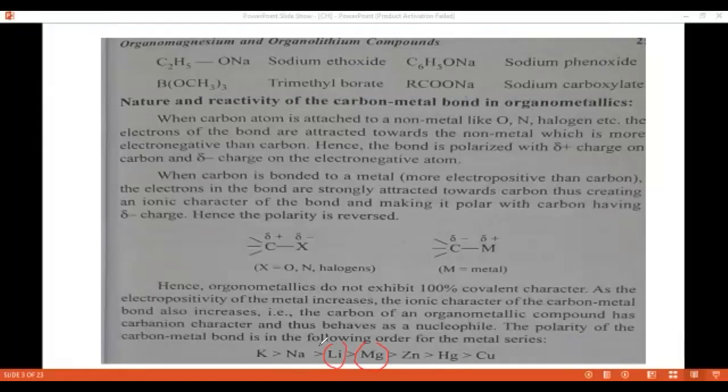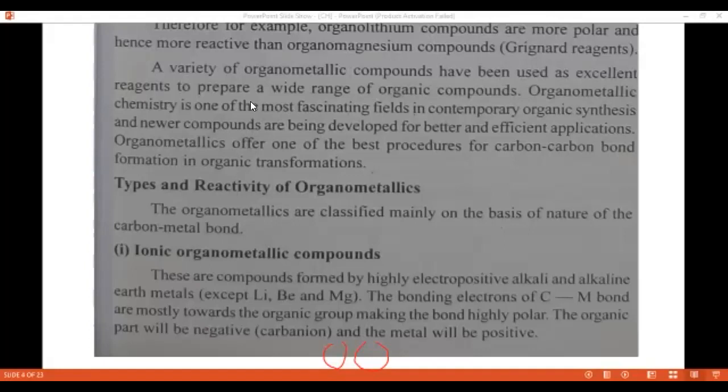In this chapter, we will discuss organomagnesium and organolithium compounds, since organolithium compounds are more polar and more reactive than organomagnesium compounds.